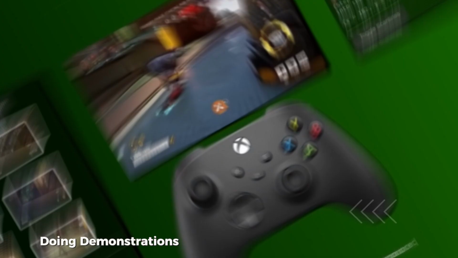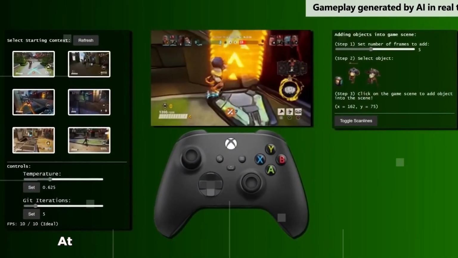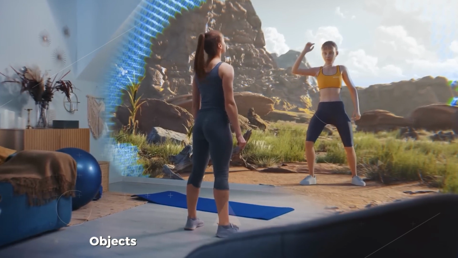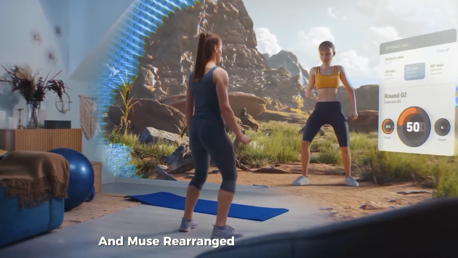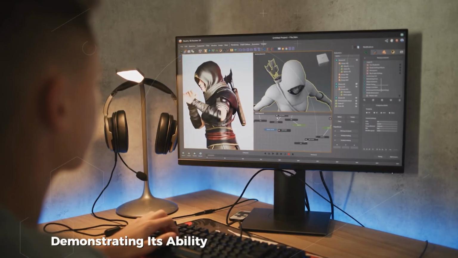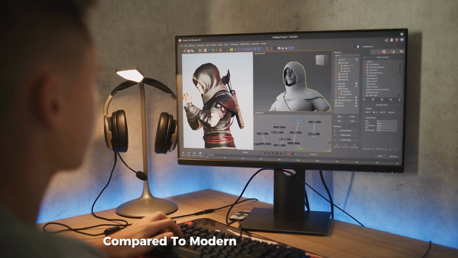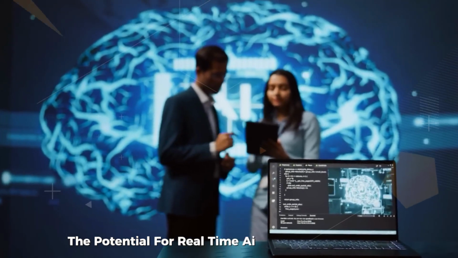During demonstrations, Muse generated gameplay sequences at 10 frames per second, a modest but promising start. In one example, objects were dropped into the environment, and Muse rearranged the scene logically, demonstrating its ability to adapt to real-time changes. While the resolution is still low compared to modern gaming standards, the potential for real-time AI-driven interactions is clear.